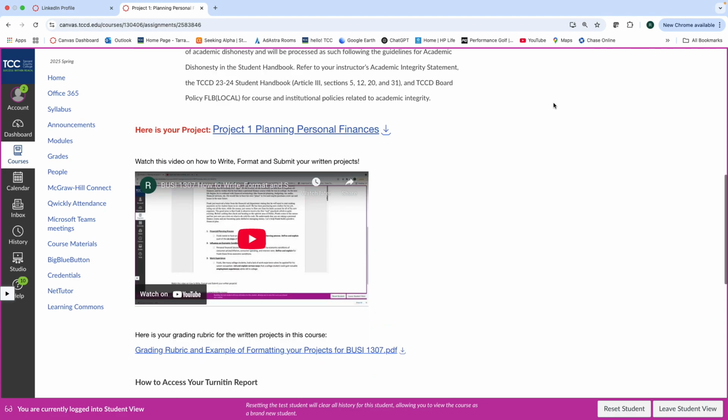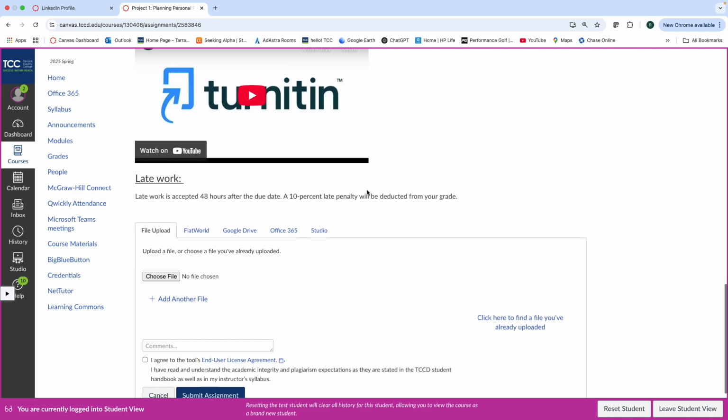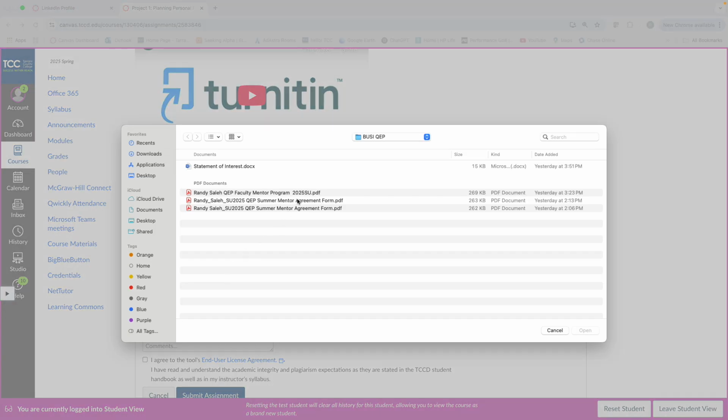Here we are. We go to Start Assignment. Great. Here you're uploading a file. It's going to be in Microsoft Word or a PDF, and the PDF cannot be locked. So if you're using Adobe Acrobat, or you've converted with Adobe Acrobat Reader, that way Turnitin can find that report. Choose the file.